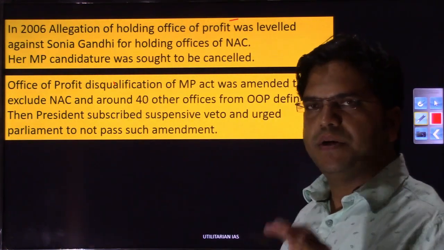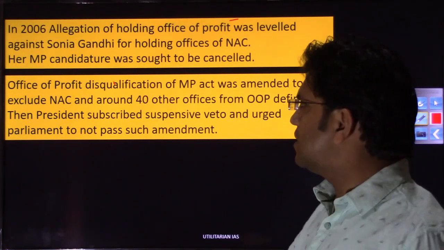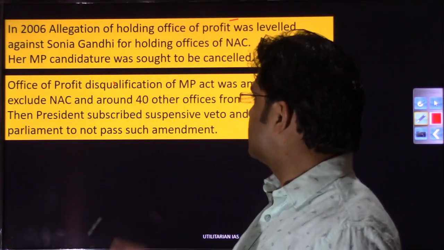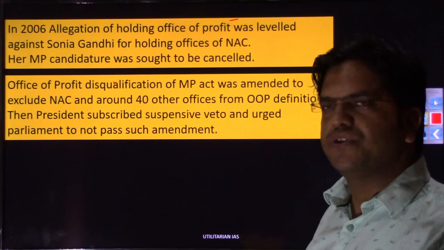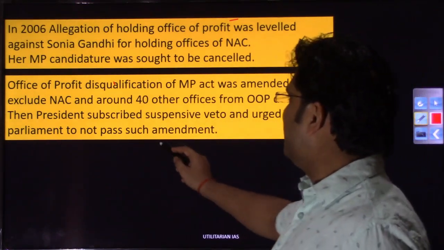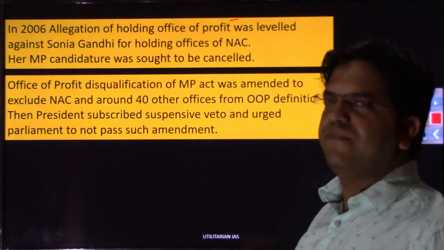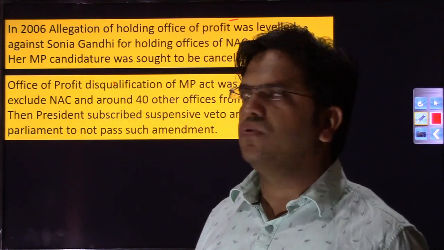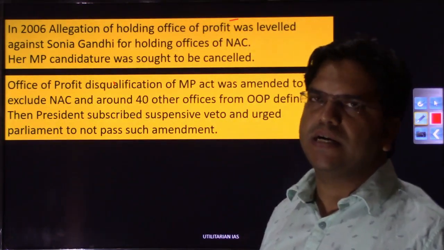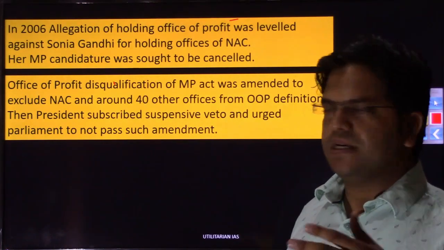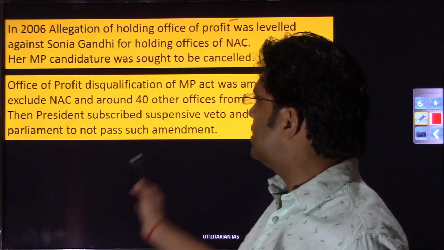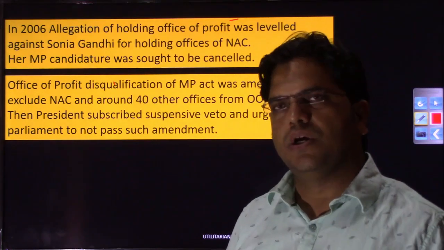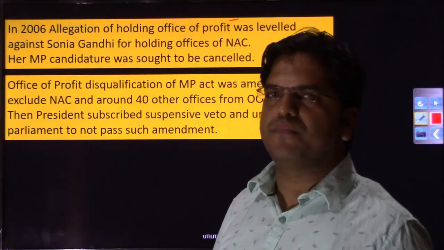Finally, when this amendment, after being passed by Lok Sabha and Rajya Sabha, was sent to President APJ Abdul Kalam, the late scientist, who was president then, he used a suspensive veto, and he urged Parliament and the Speaker not to pass this amendment. Although the President's suggestion or urging was not accepted, and Parliament finally passed the Office of Profit Amendment Act. And this is how the candidature of Madam Sonia Gandhi and Speaker Somnath Chatterjee and many other members was saved by this Office of Profit Amendment Act.